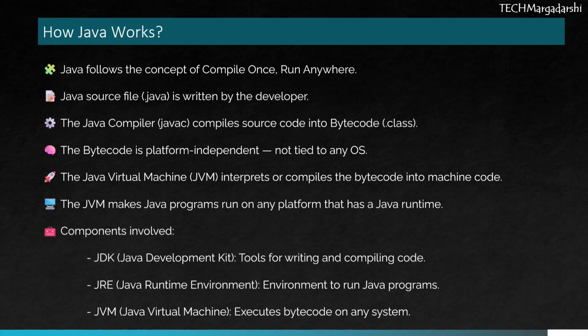Now let's look at the three main components that make this process possible: the JDK, or Java Development Kit, which provides all the tools you need to write and compile code; the JRE, or Java Runtime Environment, which provides everything required to run Java programs; and finally, the JVM, or Java Virtual Machine, which actually executes the bytecode on your system. So, in short, you write Java code once and it can run smoothly on any device or platform that supports the JVM.